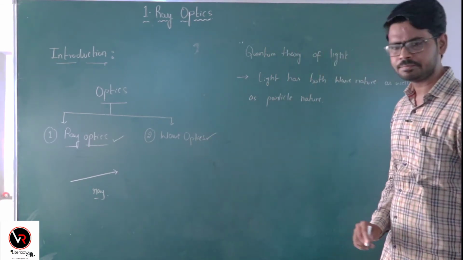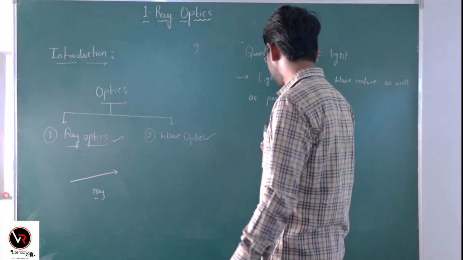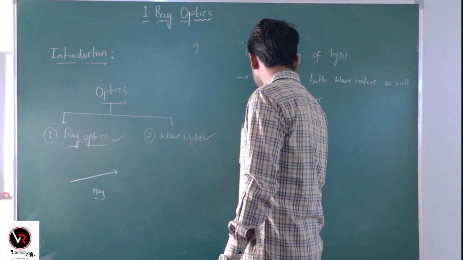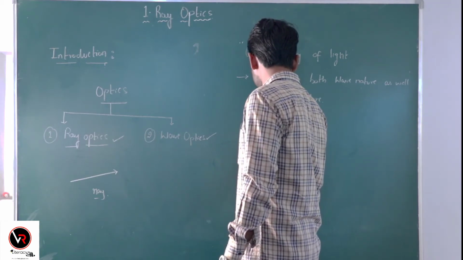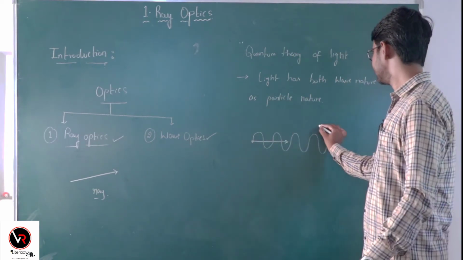It shows both wave nature as well as particle nature. Let us see the figure. It shows both particle nature as well as wave nature, this is how the wave looks like.